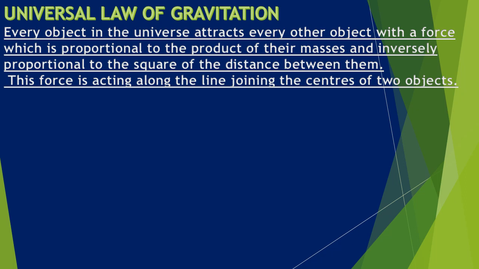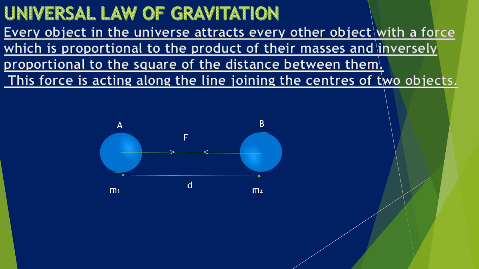This force is along the line joining the centers of two objects. So let A and B be two objects with masses m1 and m2. Let D be the distance between them. Let F be the gravitational force that is acting along the line joining the centers of the two objects. Students, let us understand the statement more.